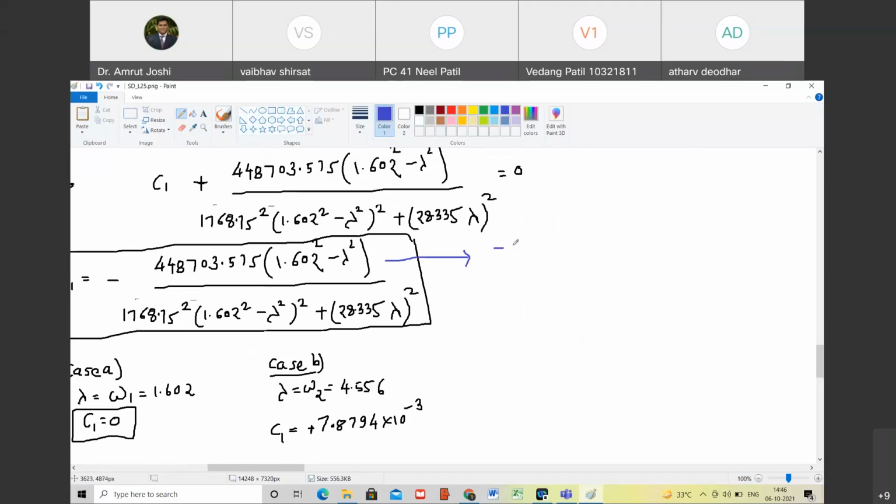I am getting it as minus 8.1622464 into 10 power 6. Is that right? Yes, sir. And there is a minus sign sitting outside. So this minus and minus will become plus, right? Yes, sir. The numerator is coming right? Yes, sir.